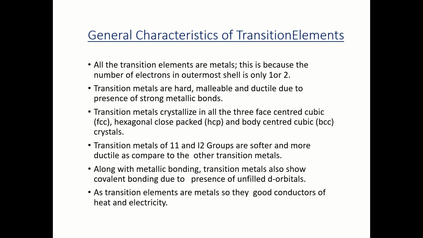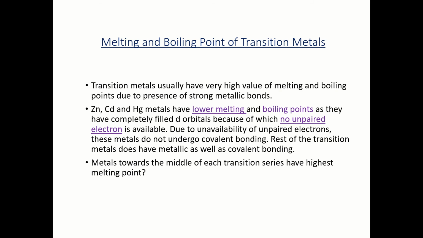The metals, except zinc, cadmium and mercury, are all harder and less volatile. The hardness of these metals suggests the presence of covalent bonding, and the presence of unfilled d orbitals favors the covalent bonding.